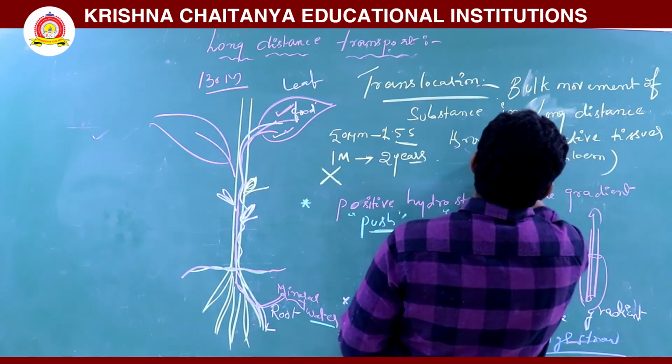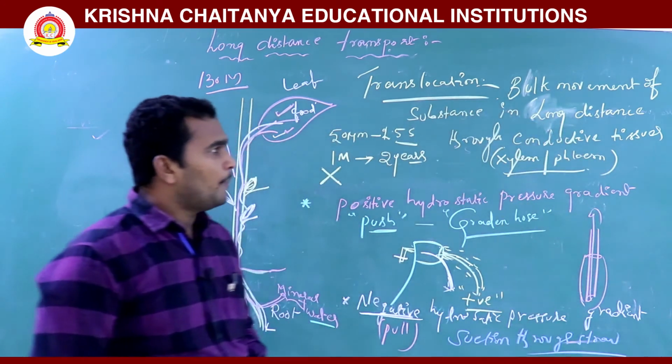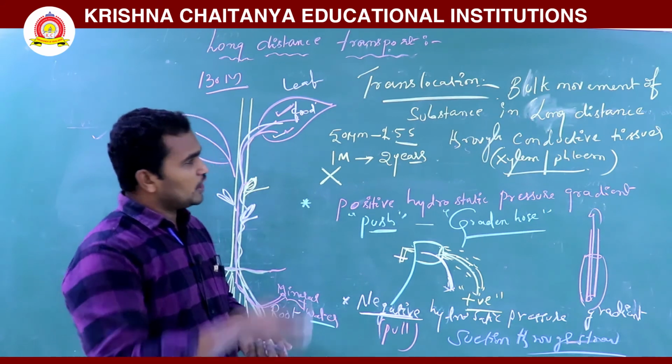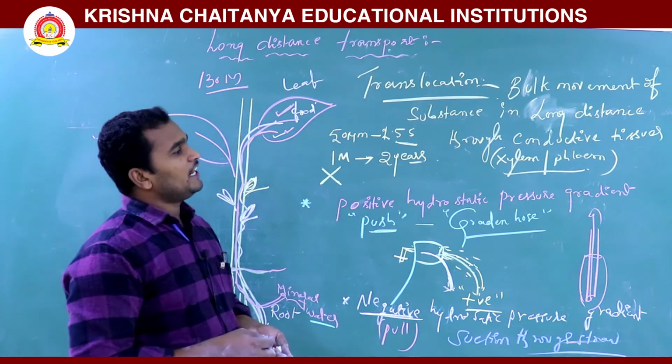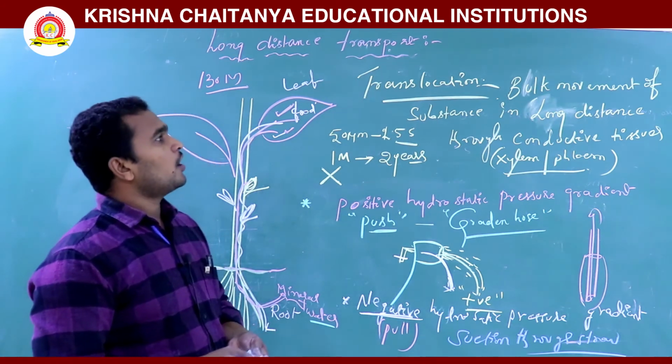So the bulk movement of substances over long distance through conductive tissue is called translocation.